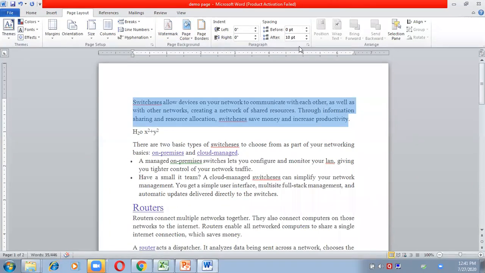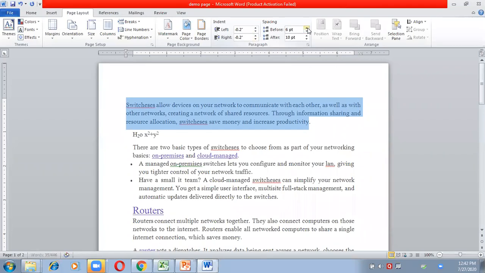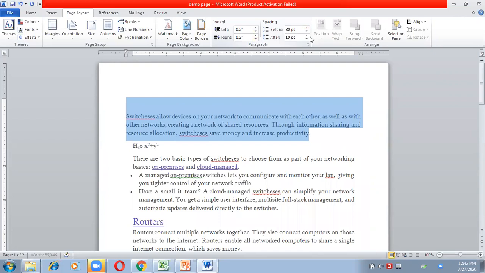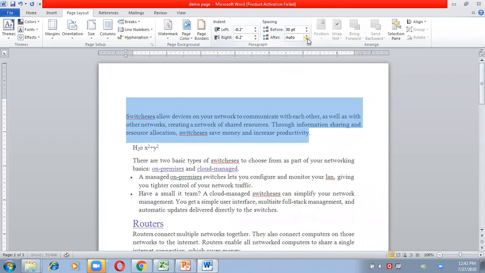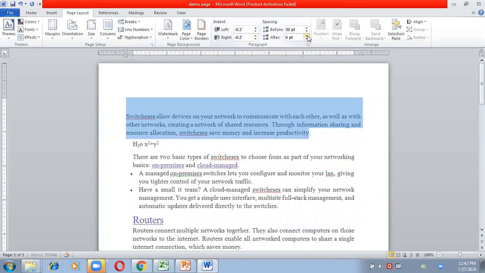These are the options for indentation and spacing. From the left hand side I want to leave some space, and from the right hand side I want to increase it like this. And for spacing, from the top and after the paragraph, I want to increase.